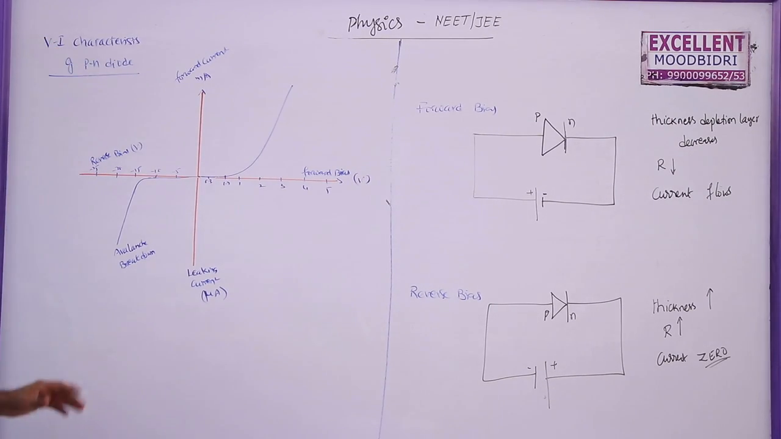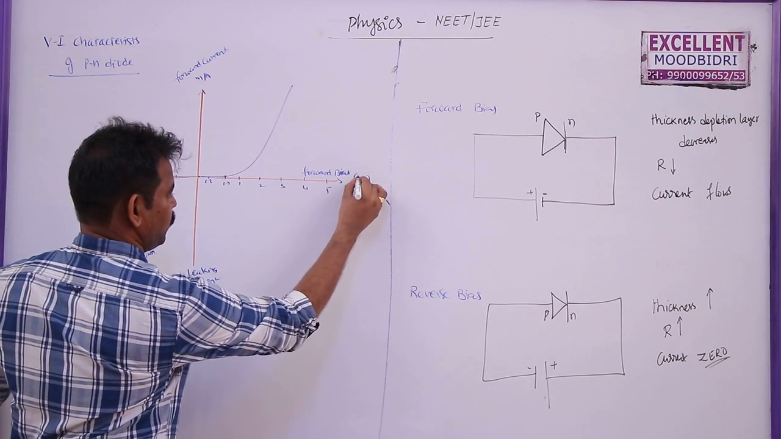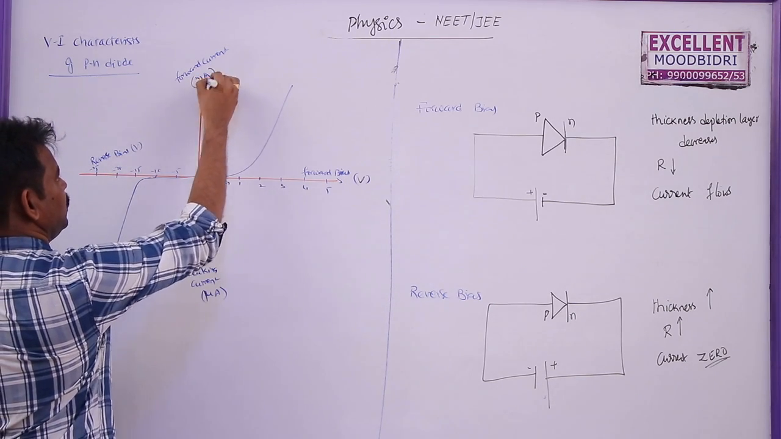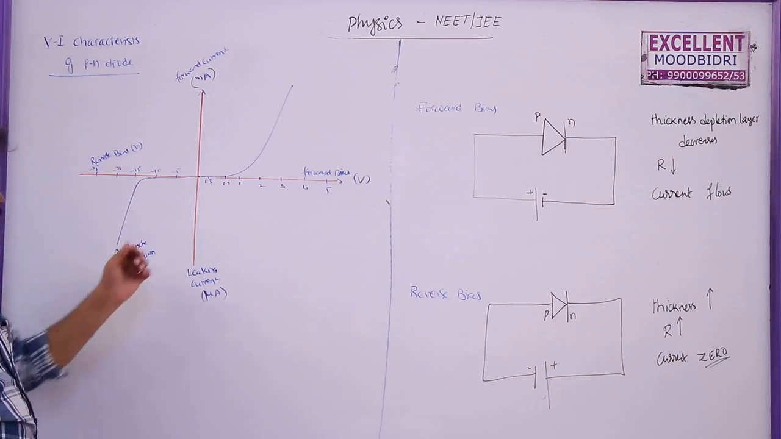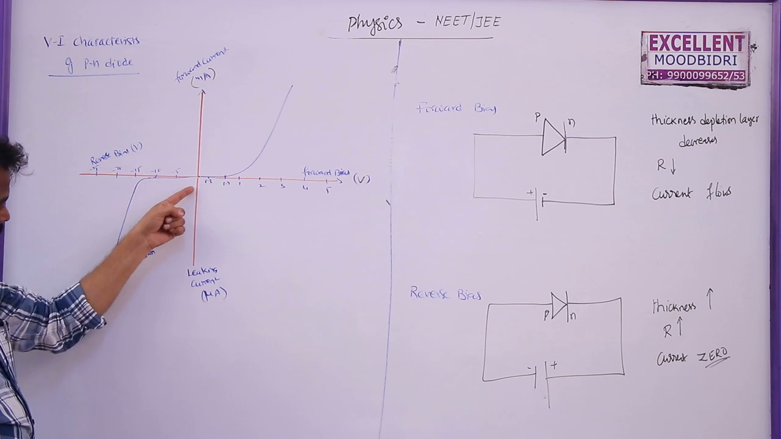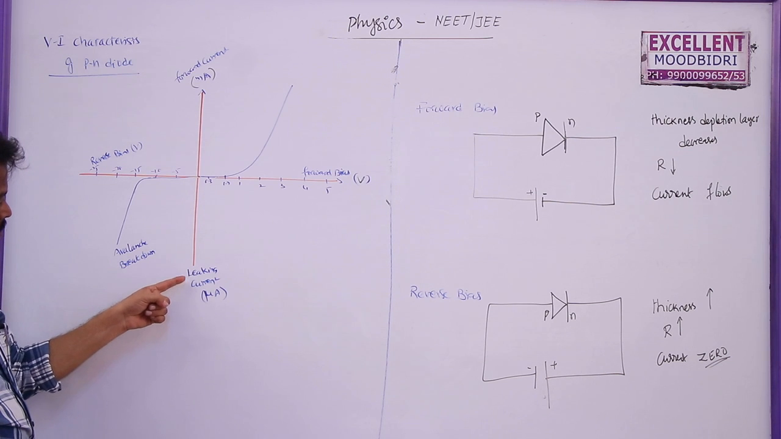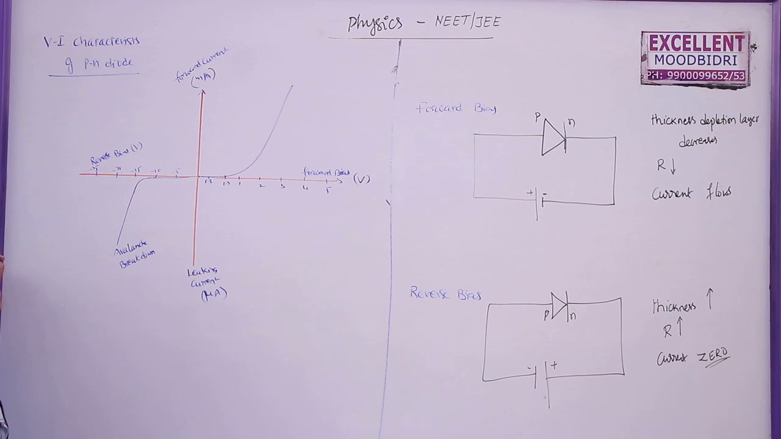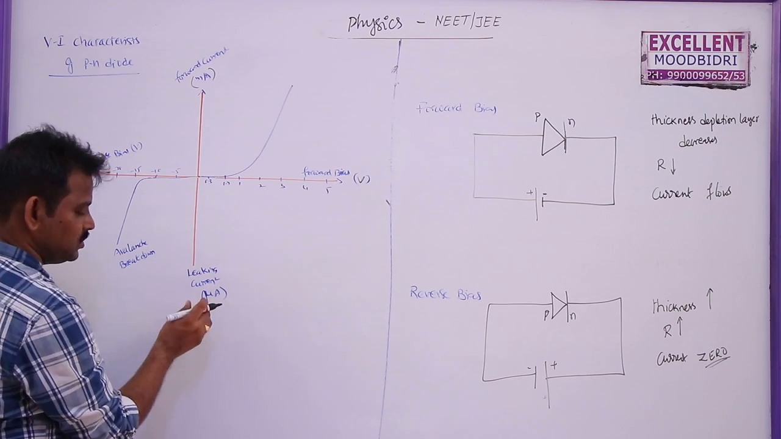Characteristics of a diode. Here I am taking forward bias voltage along x-axis and forward bias current, which is measured in milliamperes, along y-axis, and reverse bias voltage along negative x-axis, and reverse bias current, also called leakage current, along negative y-axis. But this is in microamperes, very small current.